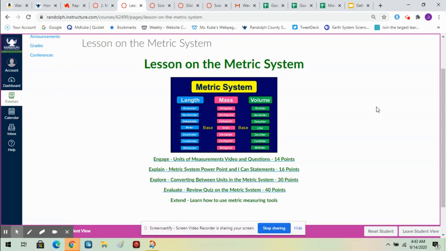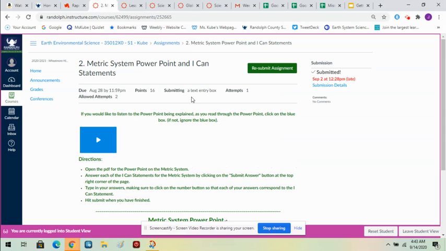All right, so remember how I've set up the course is that we have the lessons for the day, but then there's like 4 different activities. And those activities are within that lesson, on this one lesson page. So we needed to do this metric system I can statements. So we can click on that, and that'll bring you into the assignment. Okay, always ignore the slate.